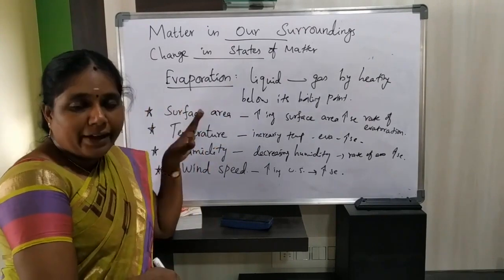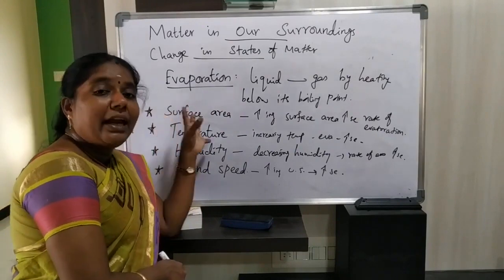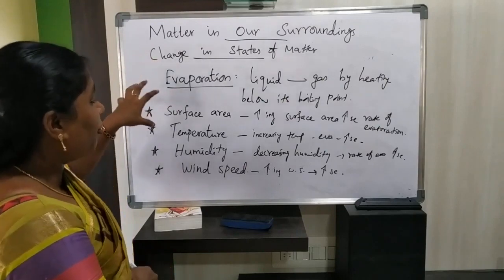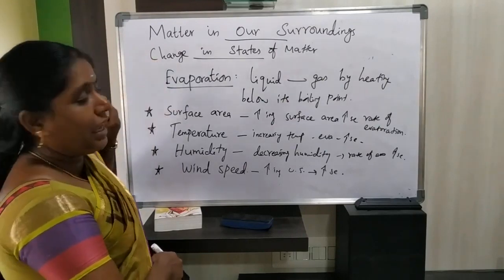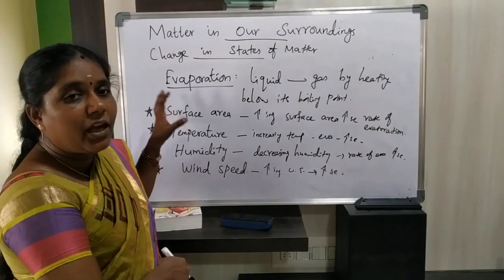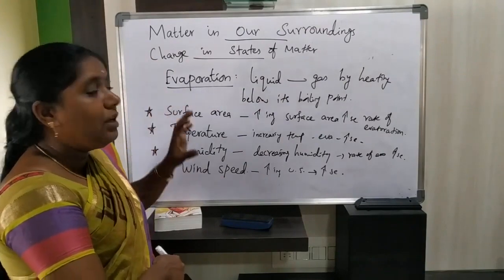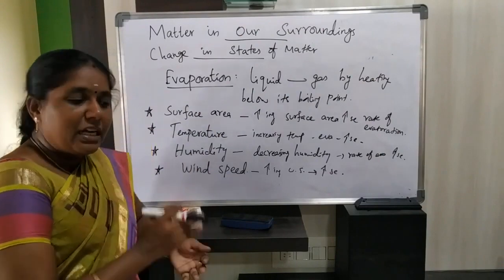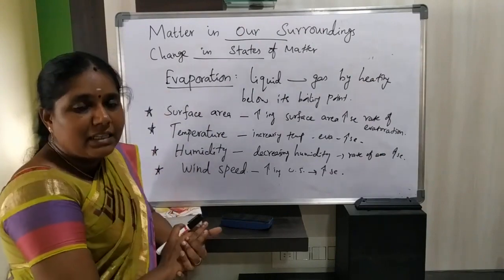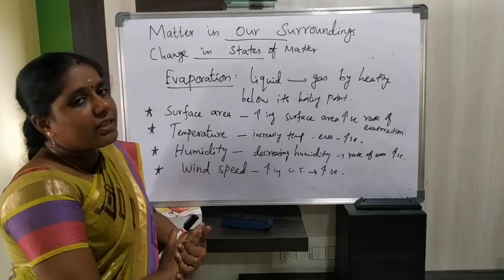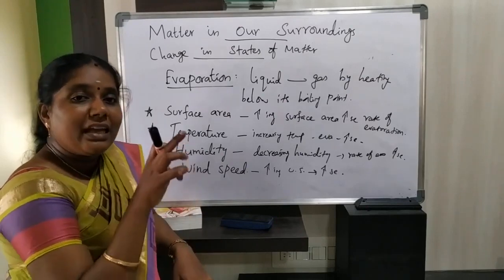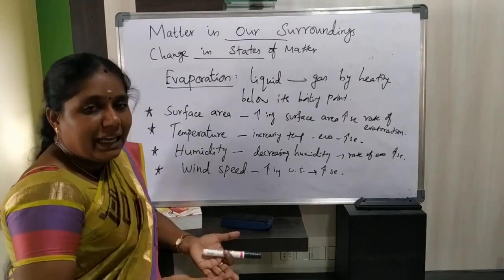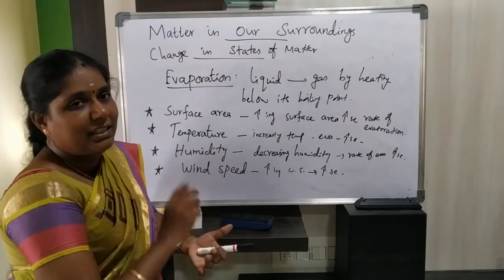So these are the factors which affect the rate of evaporation. What are the factors? First, surface area. How does surface area affect the rate of evaporation? Increasing surface area increases the rate of evaporation. Decreasing surface area decreases the rate of evaporation. For the best example, we know very well, when we take tea in a cup and saucer, that saucer has a wider area compared to that teacup.